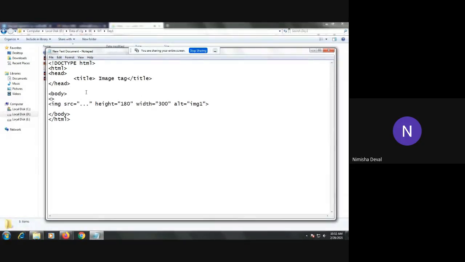You can design it in your own way. Different ways are there to design it. We are giving the colors also. We can provide different styles for the text also. We will see it one by one. Because in the first lecture we cannot see all these things, so whenever there will be some time, I will show you different styles as well as the coloring part of that text also.